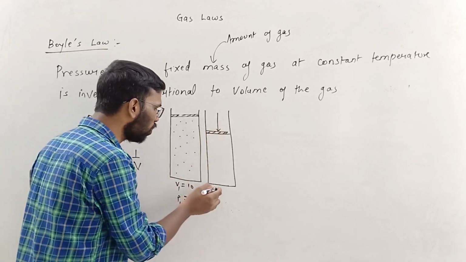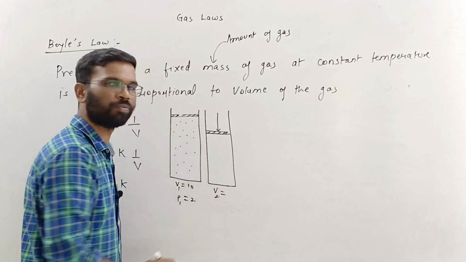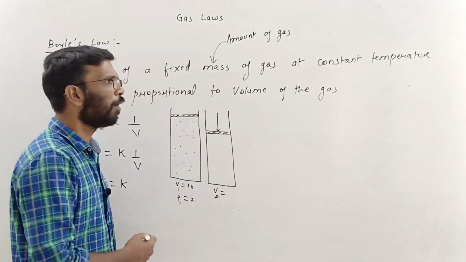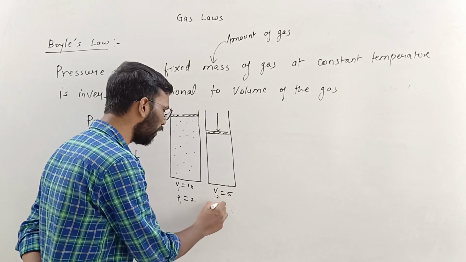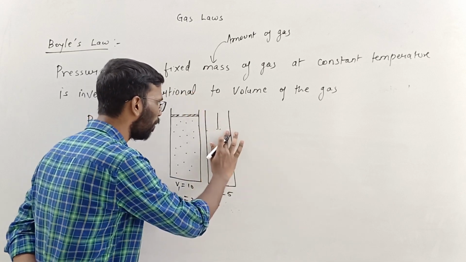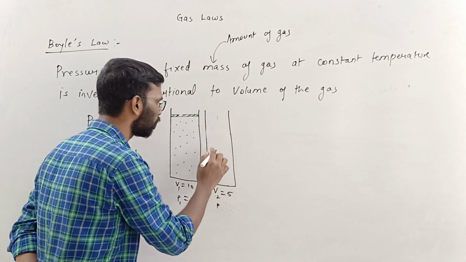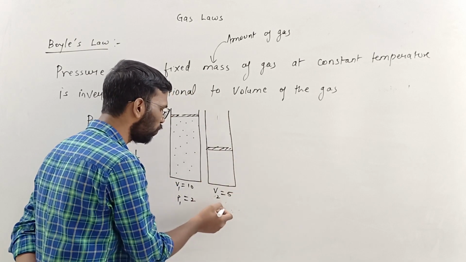Now you decrease the volume, by some means you decrease the volume, that is V2. You are decreasing the volume to maybe something 5. The volume V2 is decreasing to 5. Earlier it was 10, I am making it half. Now volume V2 is 5.